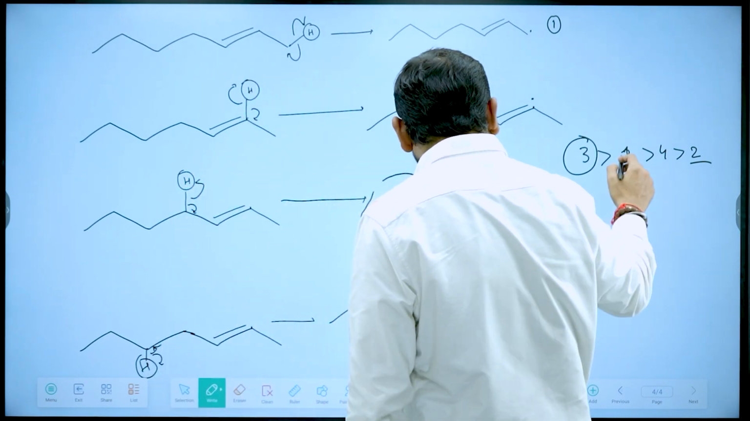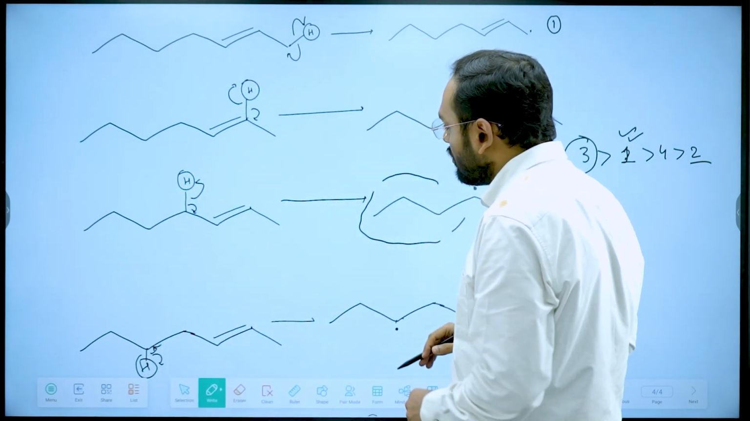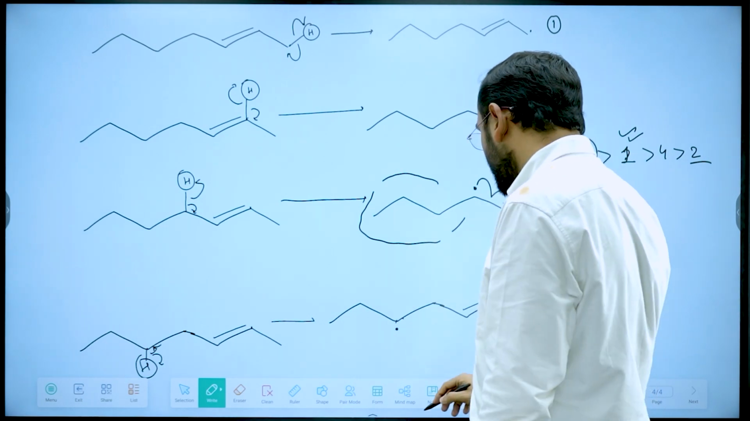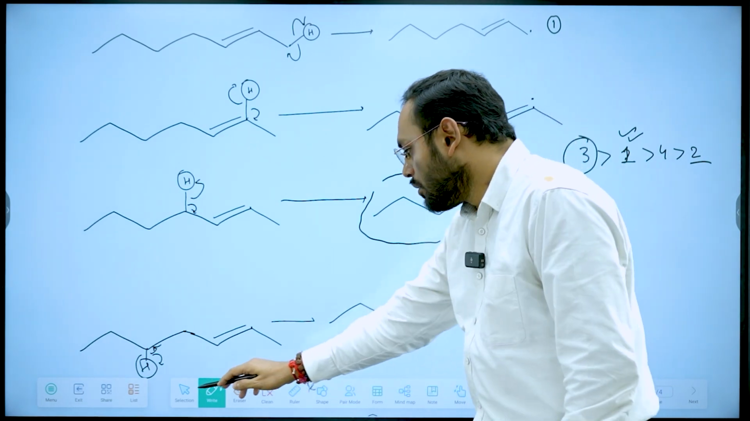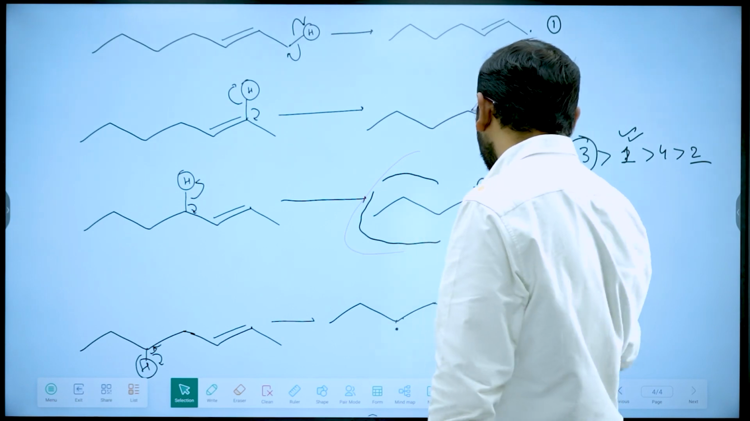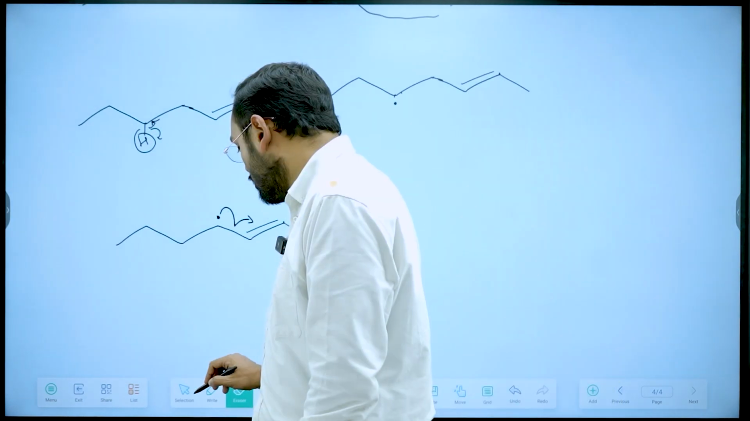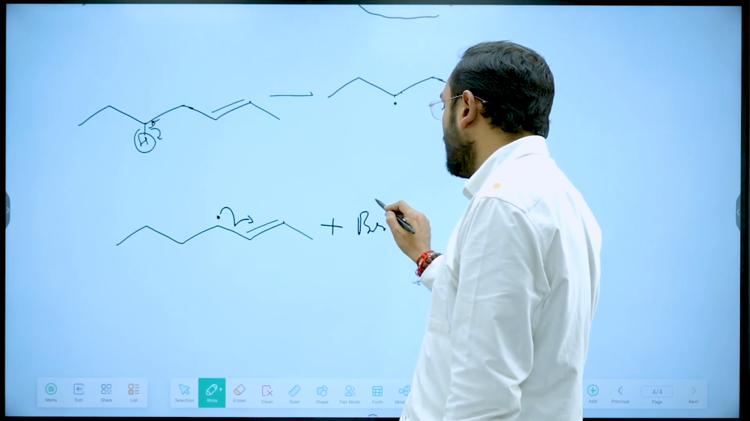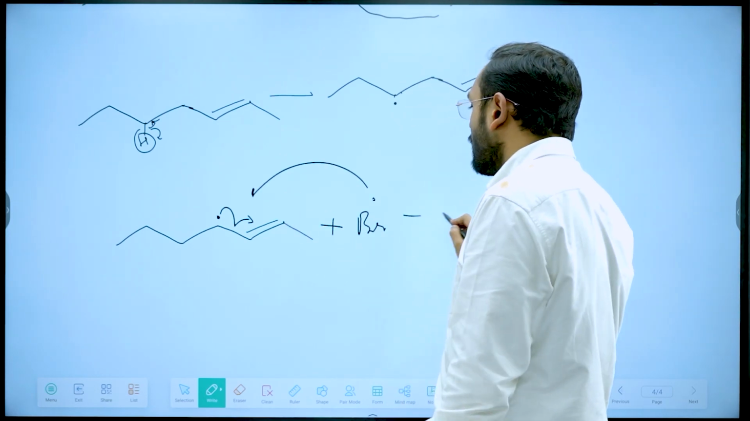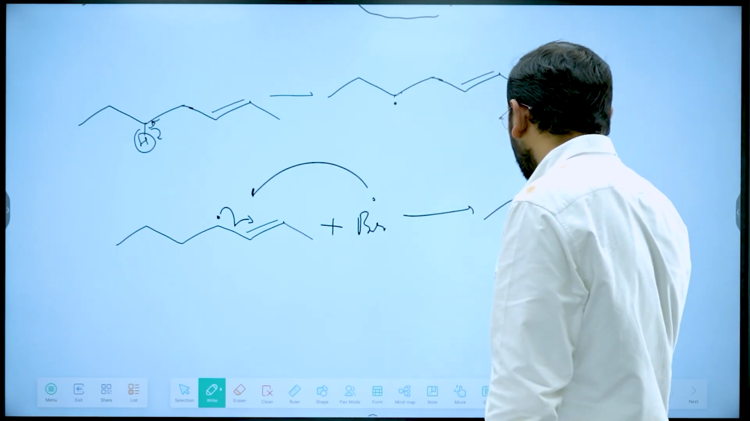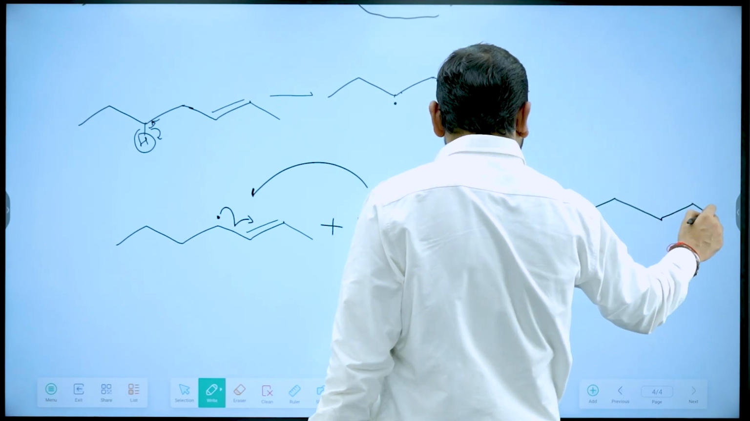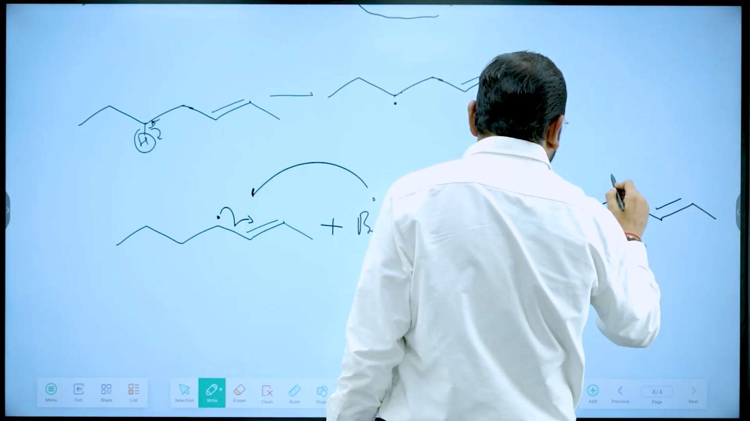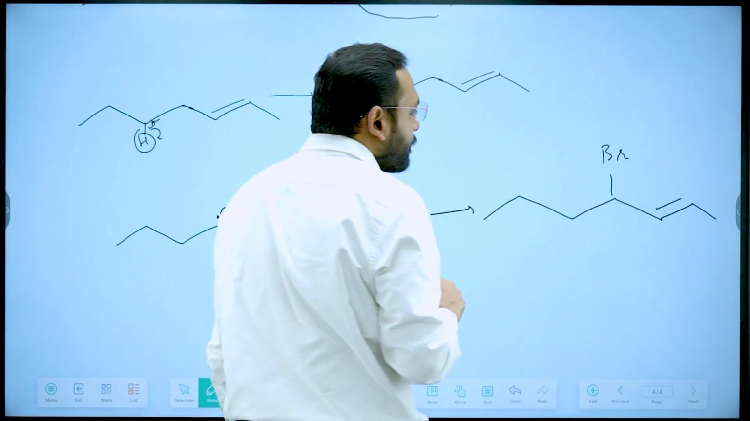Some of the product will be formed from the first one also, but the major product will be formed from the third one. The bromine free radical will attack over here. So let me copy this and then we'll move on. This will form the major product. So the Br free radical will attack on this only, and the major product of this reaction will be Br attaching itself over here.